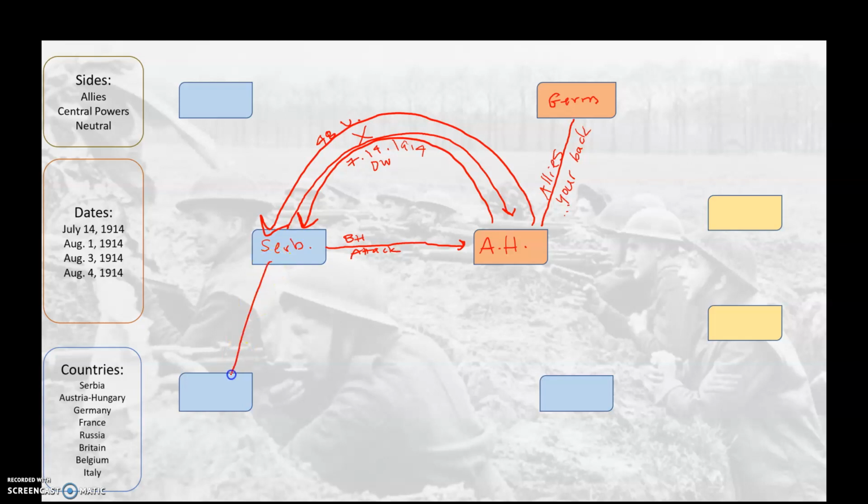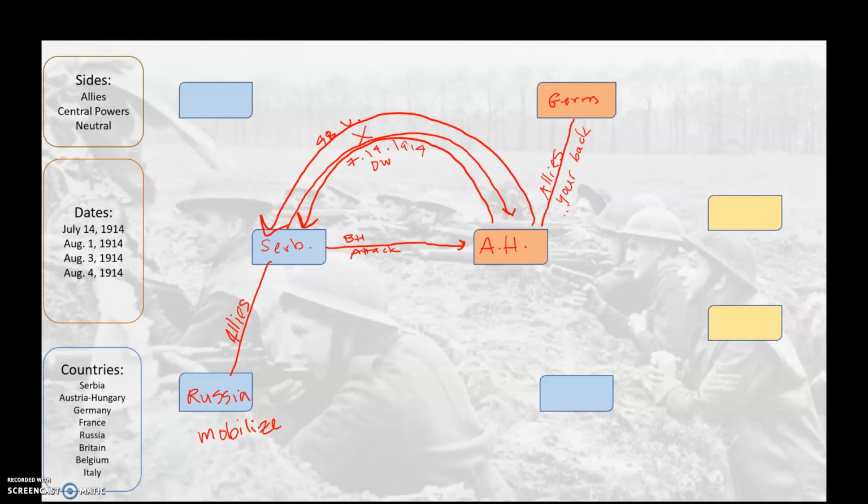Serbia reaches out to their ally, Russia. And Russia says, we are your ally. We're going to mobilize our troops, which basically means we're going to get our military ready.